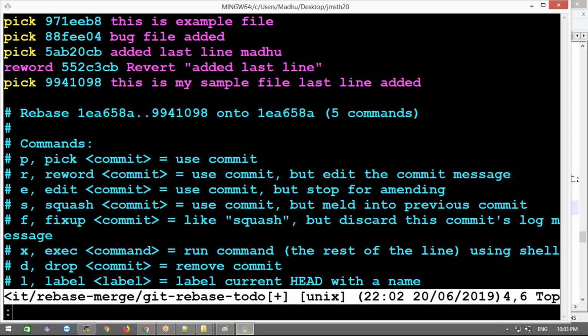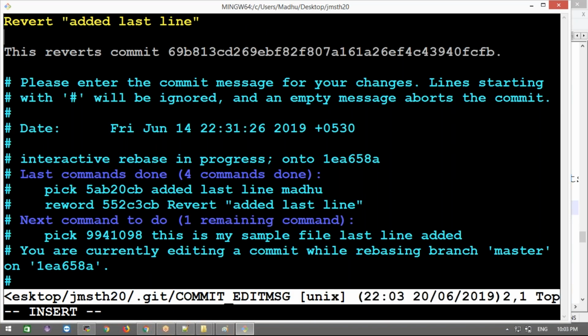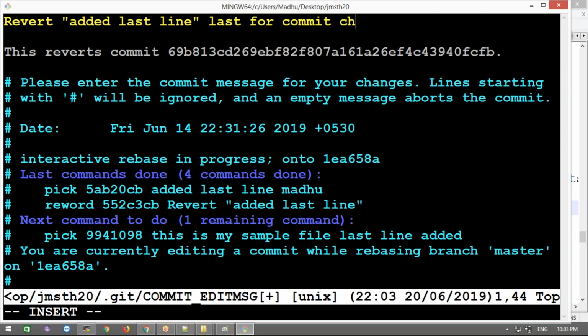After saving this file, it will open the editor again. Okay, now next we need to edit this message. Now this message will open and we need to edit it. Add a line like test for some changes, like something. I add the new message. Understanding purpose.